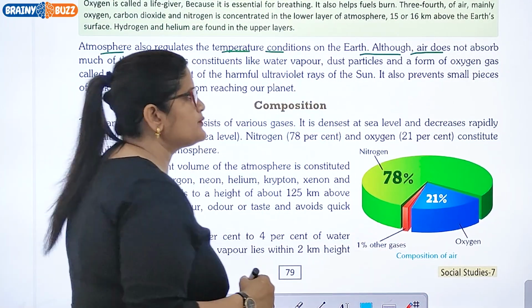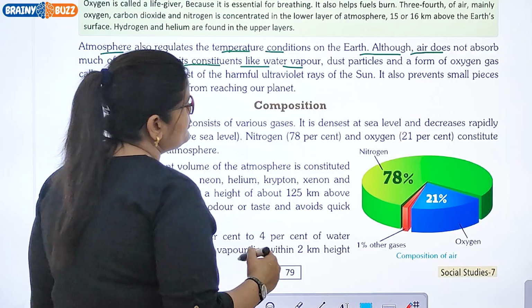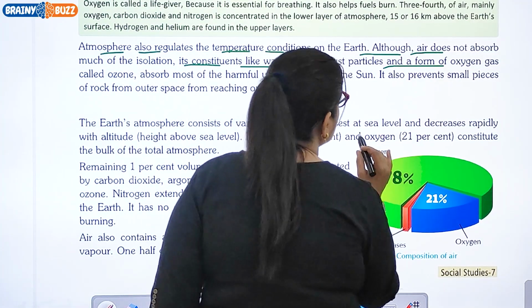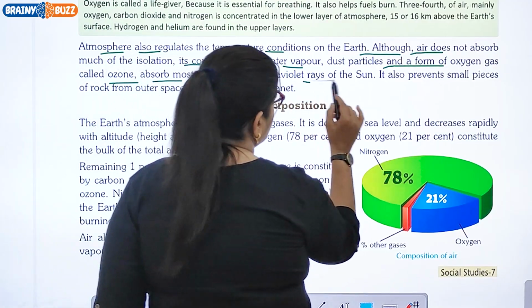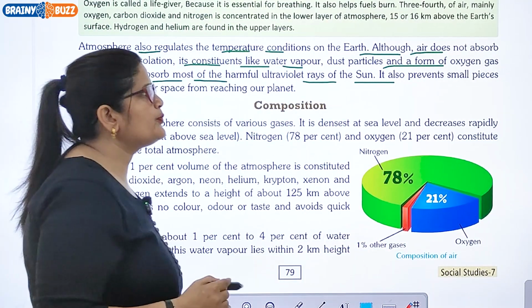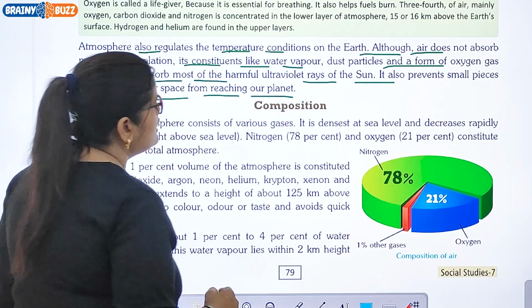Although air does not absorb much of the insolation, its constituents, like water vapor, dust particles, and a form of oxygen gas called ozone, absorb most of the harmful ultraviolet rays of the sun. It also prevents small pieces of rock from outer space from reaching our planet.